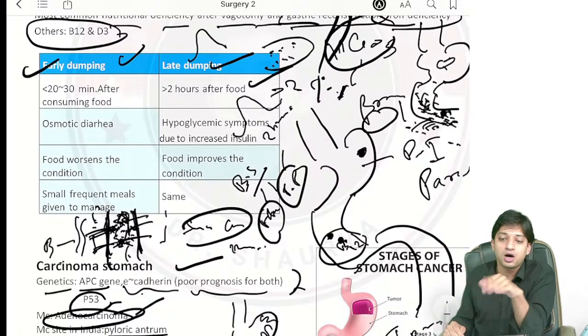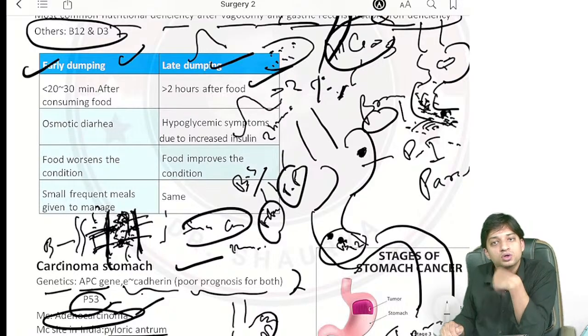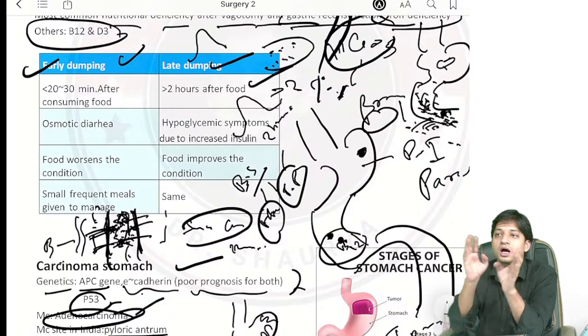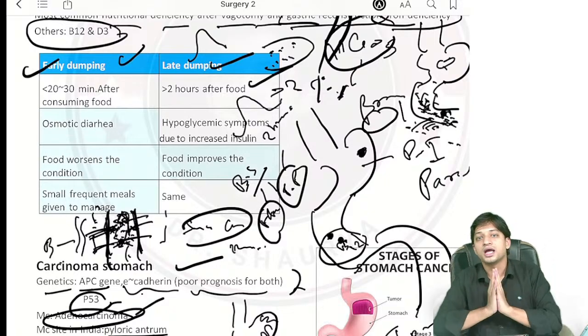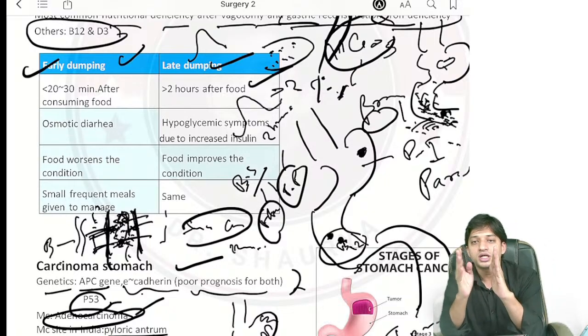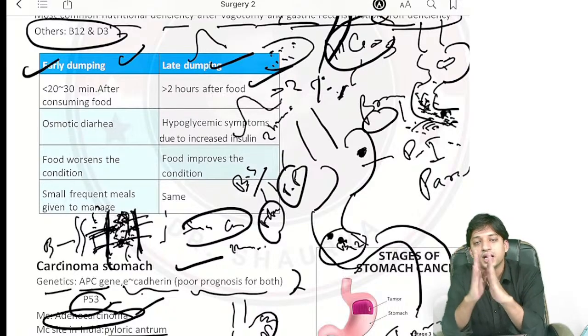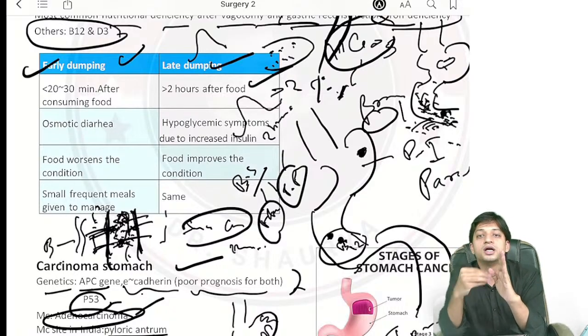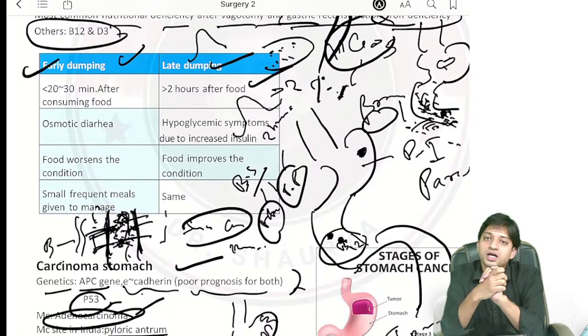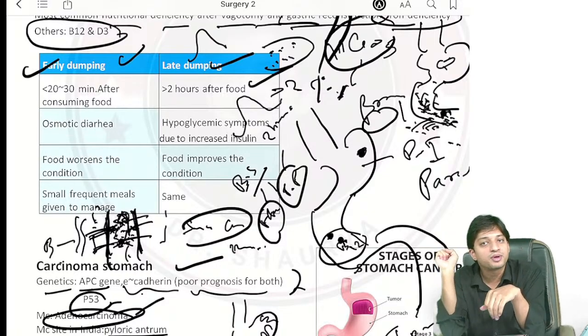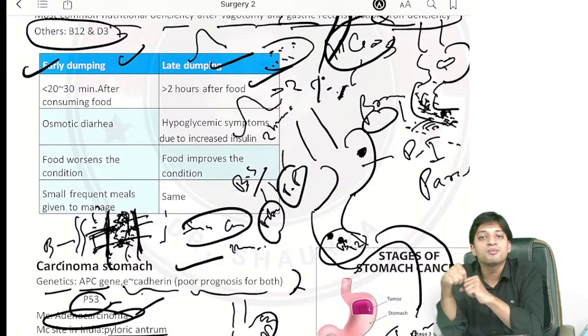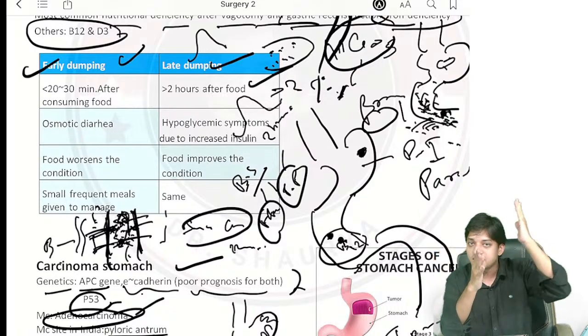This is the reason. Now in late dumping, what is happening? You took the food, right? The body was not getting food, oral intake was not there, NPO was there for a longer period of time. Suddenly you took food in large amount. It contained a large amount of glucose. So what will happen? The gut will become hyperexcited. The pancreas will become hyperexcited. They will release massive amounts of insulin because there will be sudden hyperglycemia.